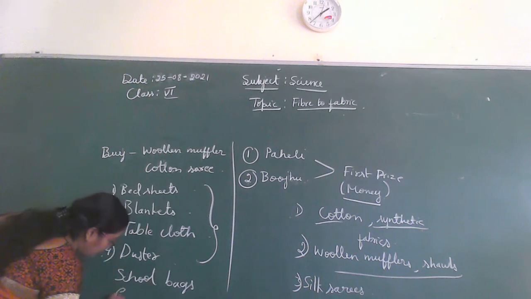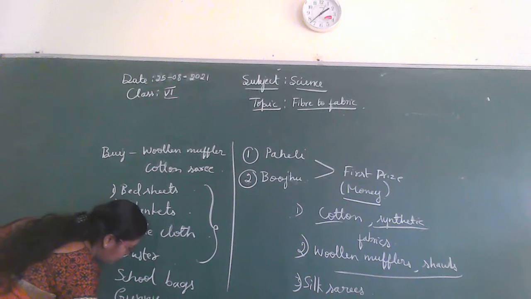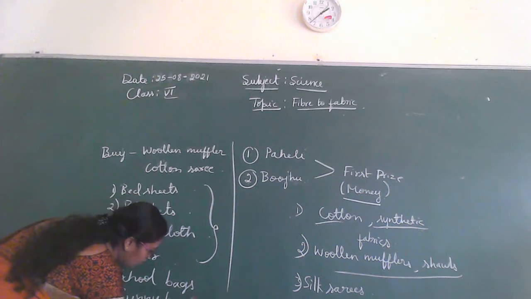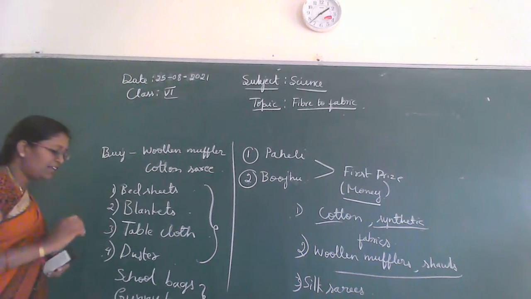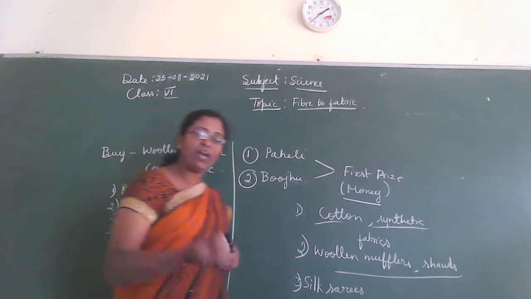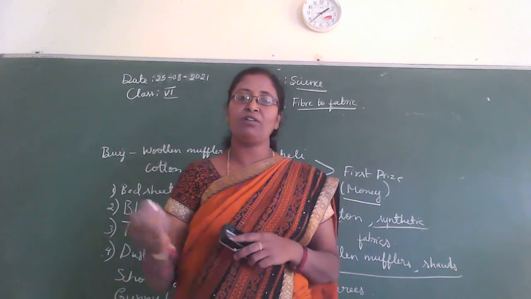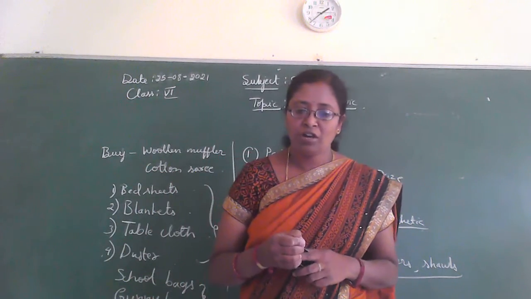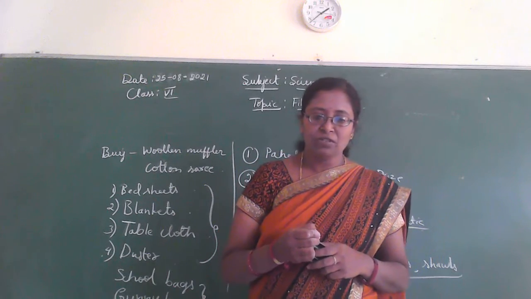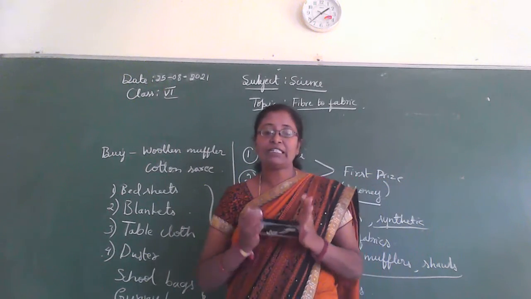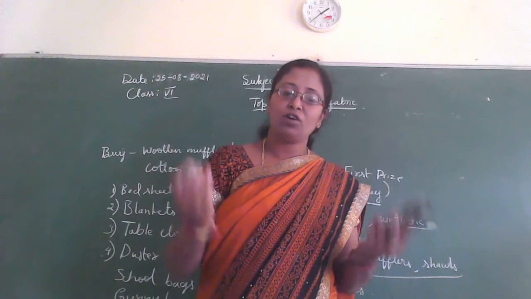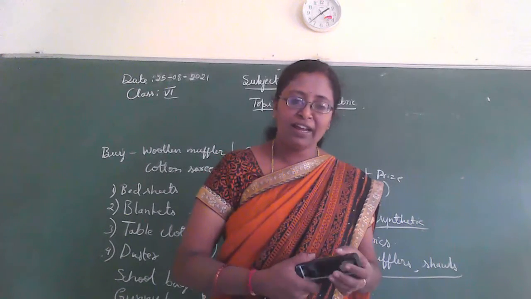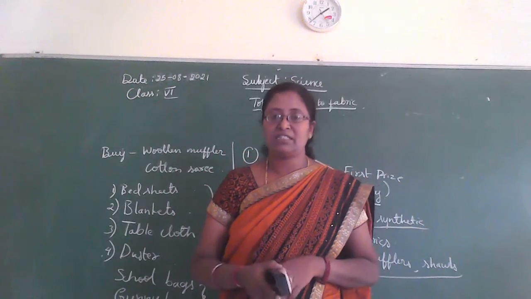And then gunny bags. So these things were made from different kinds of fabrics or cloths. Is it, children? So they try to identify these fabrics as cotton, wool and then silk or synthetic.